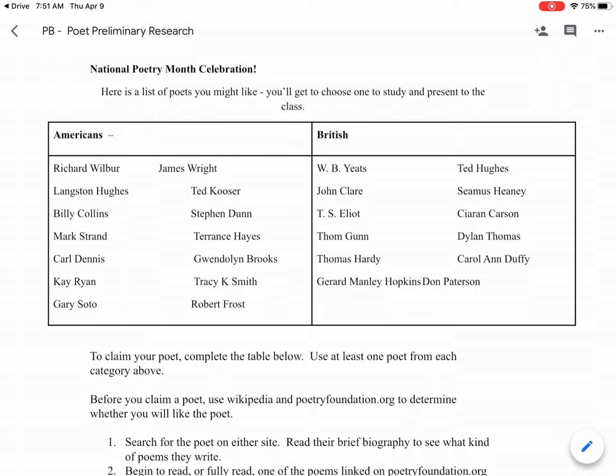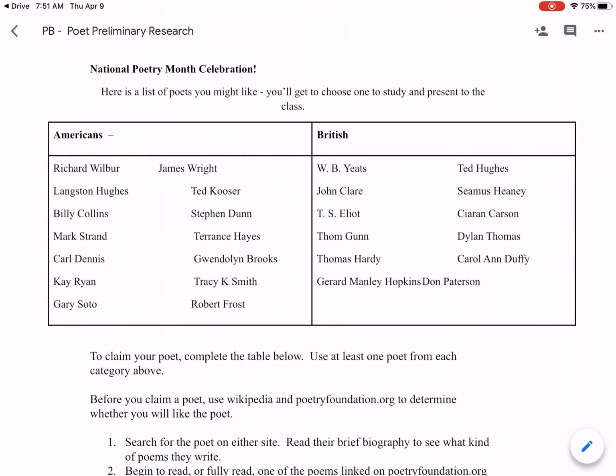Some of them we've read in class, like Gary Soto, like W.B. Yeats. I think we had a Stephen Dunn poem earlier. Most of these poets are guys that you're going to be able to find online. And when you see them online, you're going to be able to go find a poem by them to make sure you like them before you choose your two poets.